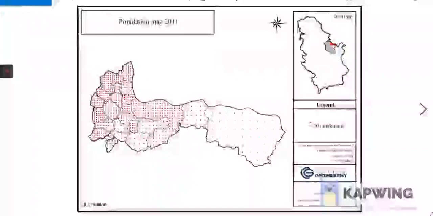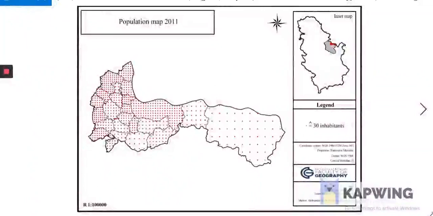Our next map is Population Map 2011. This map shows number of inhabitants in settlements of Golubac in 2011 by the method of points or dots, in which each dot has a specified weight. In this case, one dot represents 13 inhabitants, and the points are located in Aneto squares, whose size is mathematically determined for all of the settlements based on the number of inhabitants and area of each settlement. Also, the number of dots for every settlement is mathematically determined.